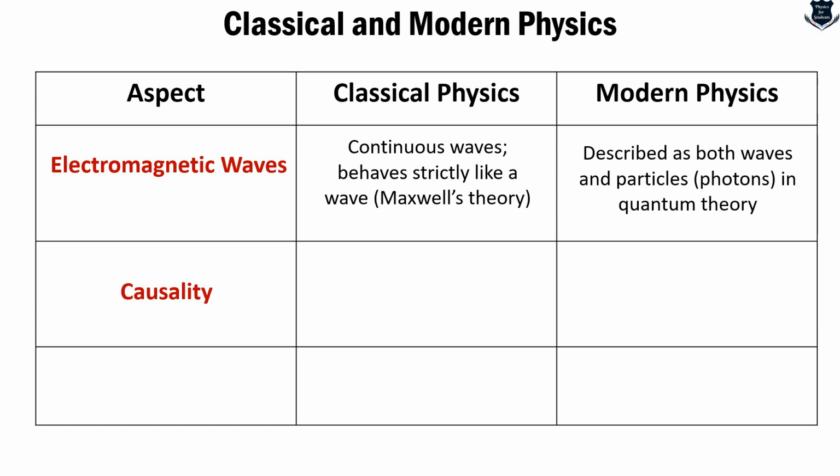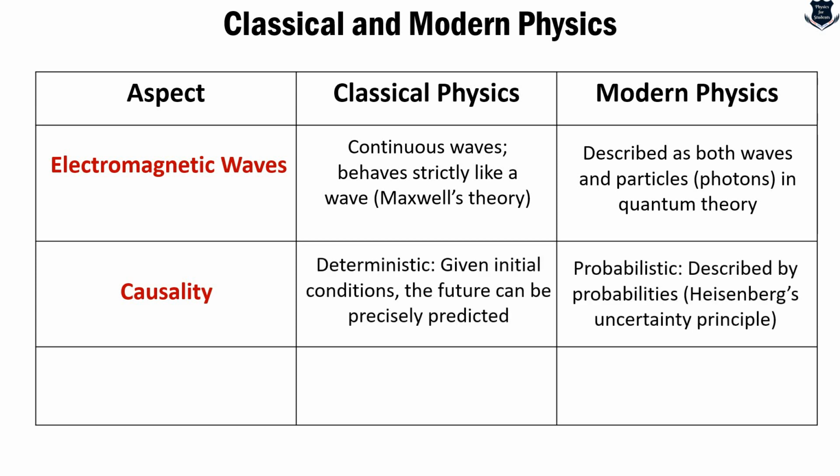If I talk of causality, then classical physics is very much deterministic in nature. However, modern physics, including Heisenberg's uncertainty principle, is highly probabilistic in nature. We can only find the probability of the particle, given the likelihood of where it can land.